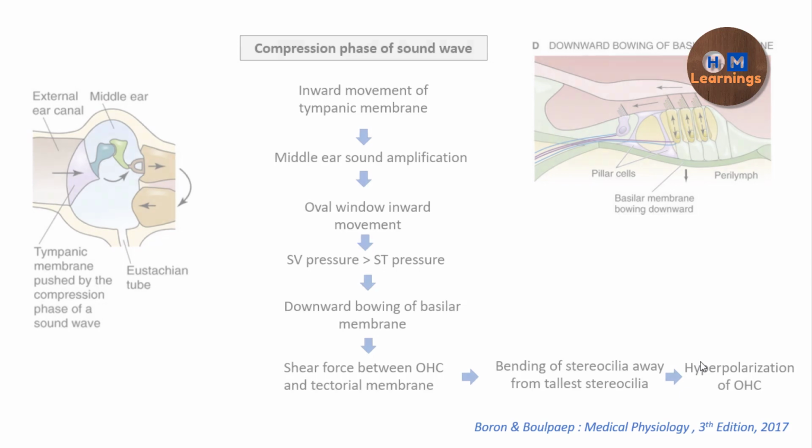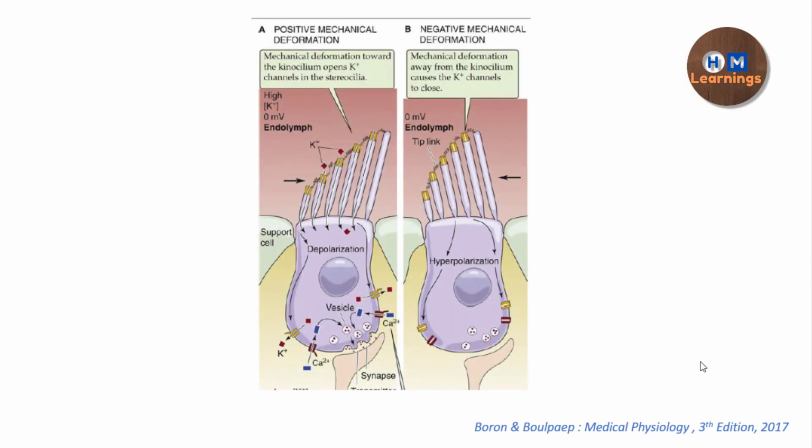So why does bending towards the tallest stereocilia cause a depolarization, and bending away from the tallest stereocilia cause a hyperpolarization? This is explained by this diagram. Here you can see what is happening. This is the tallest stereocilia, and when there is a bending towards it, there is opening of the channels, and these channels are mechanoelectrical transduction channels. These channels are non-specific cation channels which allow the influx of mostly potassium, because potassium is in higher concentration in the endolymph, and a small amount of calcium also.